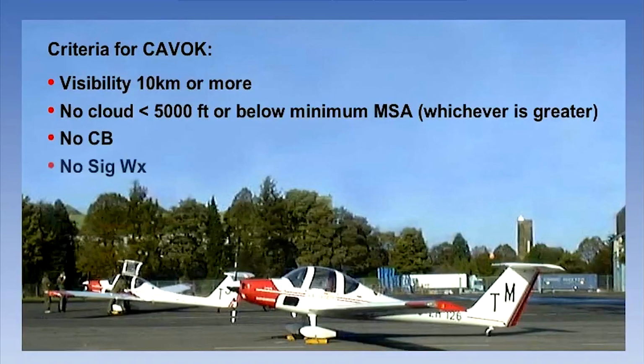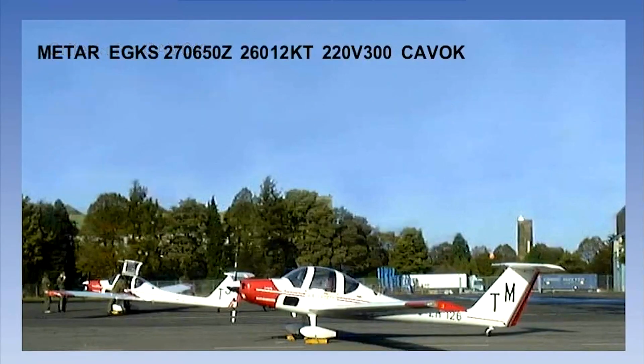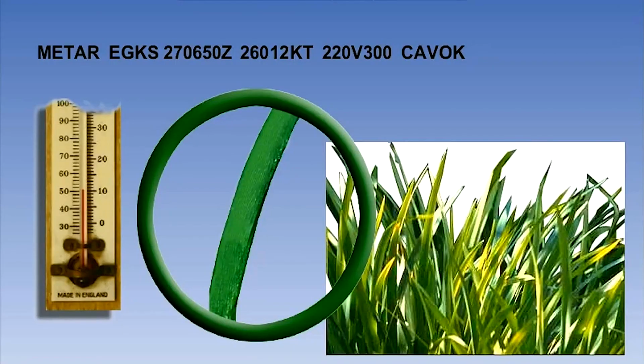Next, there must be no clouds below 5,000 feet or below the highest minimum sector altitude, whichever is greater. Furthermore, there must be no cumulonimbus clouds present and no significant weather phenomena. If all of these criteria are met, then the abbreviation CAVOK will appear in your METAR report. Notice that in this example, there is no other visibility or cloud information mentioned.